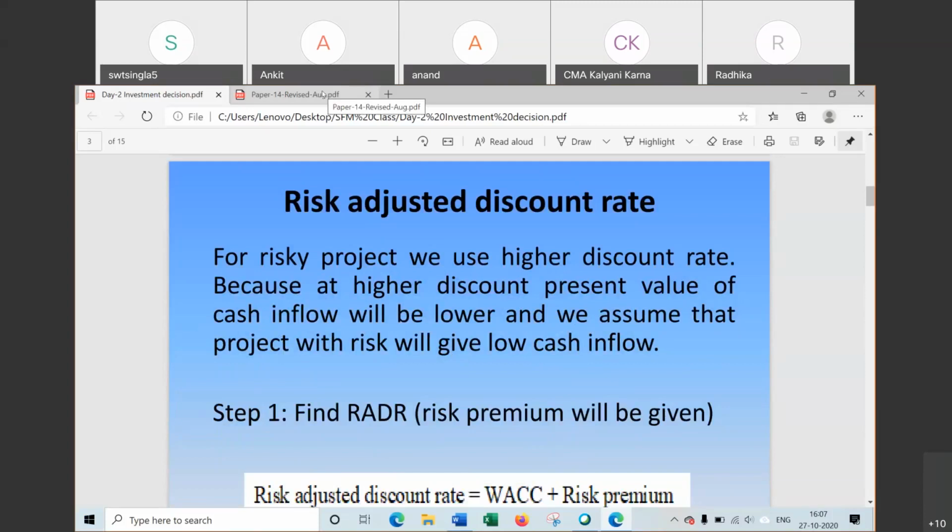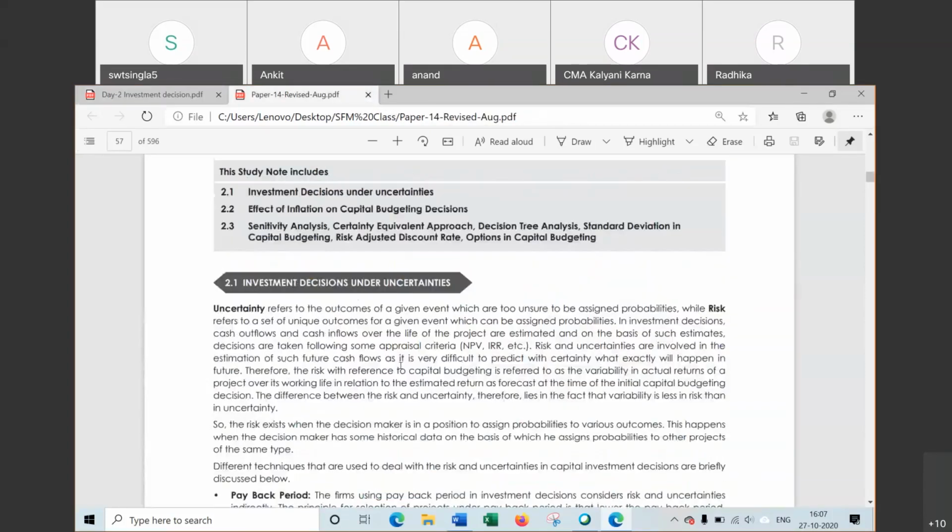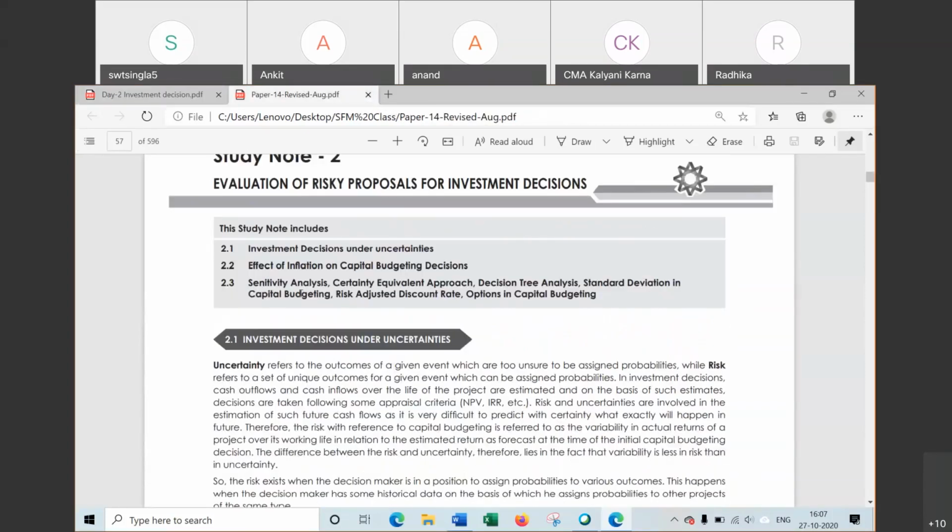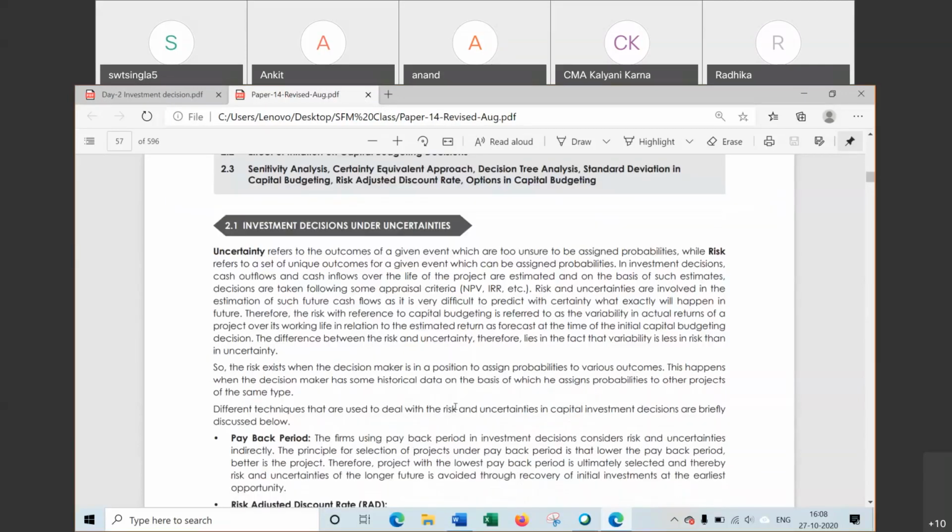These methods are sensitivity analysis, certainty equivalent approach, decision tree, standard deviation, that is coefficient of variation method, RADR, risk adjusted discount rate, and options, which we have read. Now effect of inflation and some more methods. So almost 10 methods are there in this chapter, but the chapter is easy.